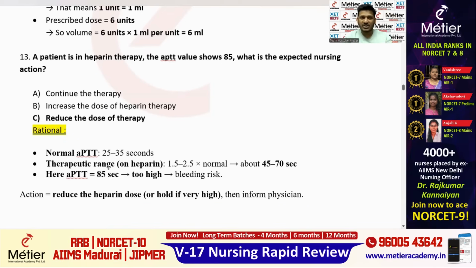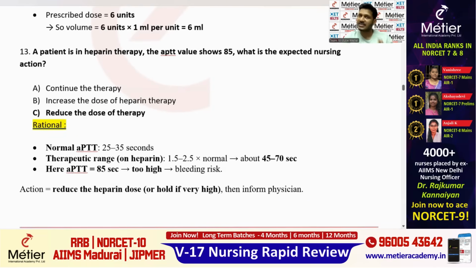What is the normal APTT? I have mentioned here in the rationale. Normal APTT is 25 to 35 seconds. If the patient is taking heparin, then it can go up to 70. 45 to 70 seconds is also acceptable. But here you can see 85. The patient is prone to bleeding, right? In this situation, what are we supposed to do? Reduce the heparin dosage, so that the APTT level will be reduced, right? So here the right answer is what? Option C, reduce the dose of the therapy. If you know the normal value of APTT and the therapeutic range of APTT for the patient who is taking heparin, then you can solve this question easily. Okay.